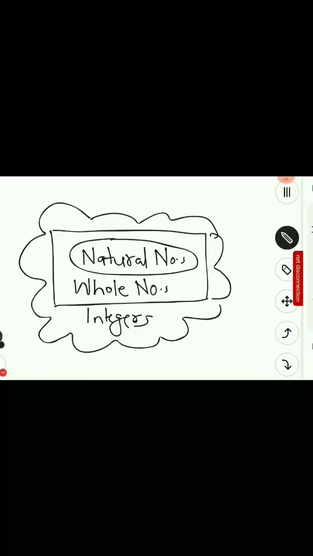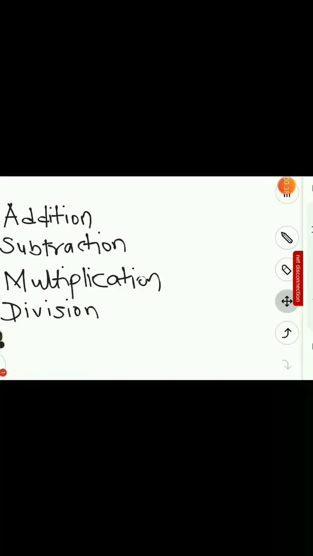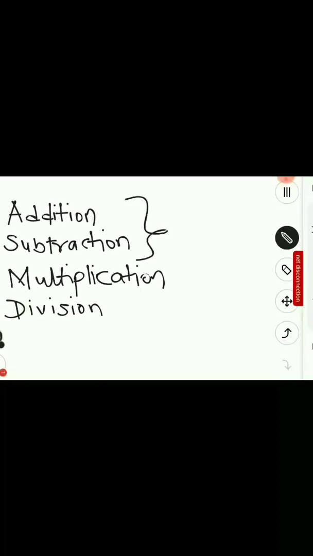Before starting with all the operations that we can perform on integers, note this diagram down. This diagram means that integers contain all the whole numbers. So this empty space here denotes negative numbers. Whole numbers contain all the natural numbers, and this empty space here denotes 0, and natural numbers come last. The operations are, we know, addition, subtraction, multiplication and division. Let's first learn about these two operations, addition and subtraction.